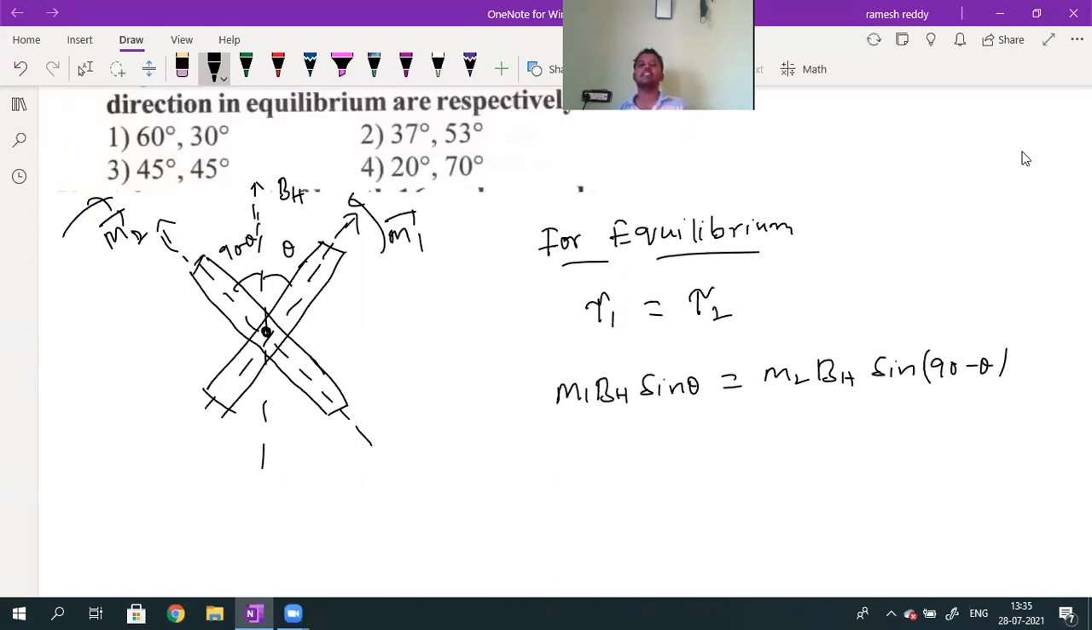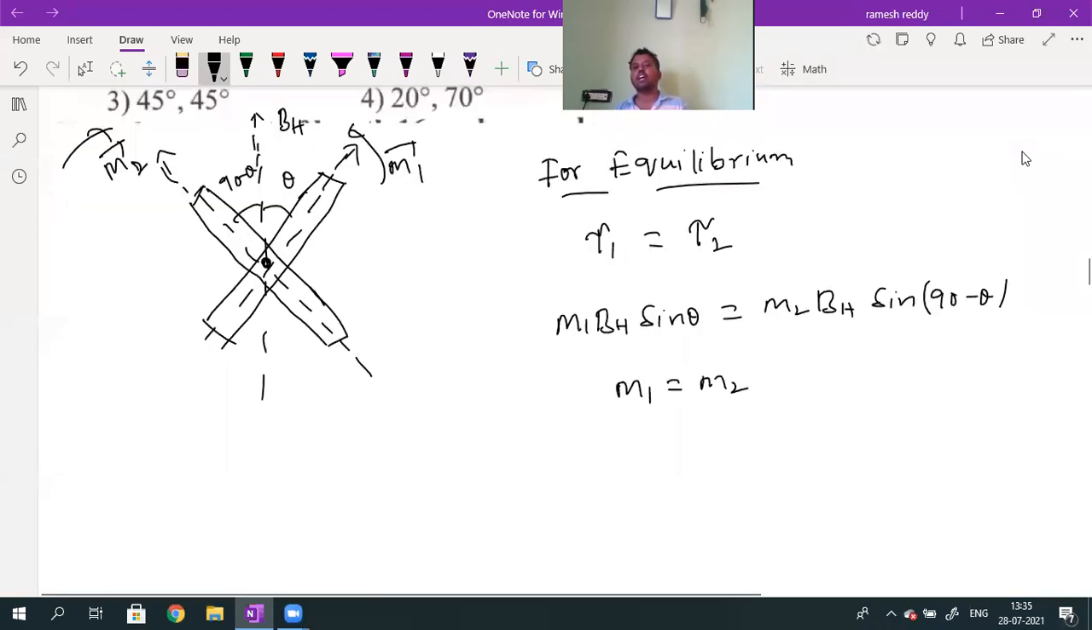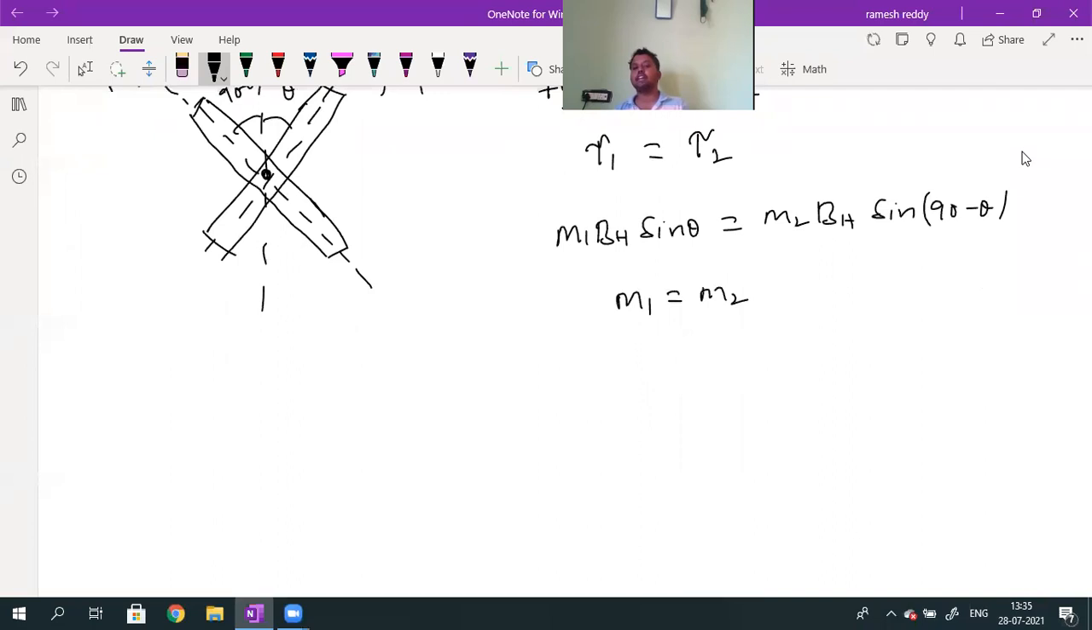But in this given question, M1 value is equal to M2. Both are identical. So M into BH into sin theta will be equal to M into BH into cos theta. M value, BH value cancel. What will I get? Tan theta. So tan theta value is equal to 1. So theta value will be equal to 45 degrees.